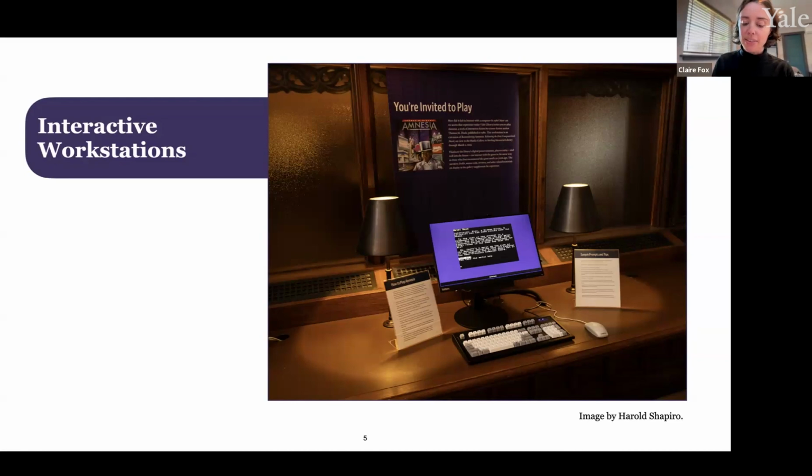But I do want to highlight that emulation is an act of translation. Interacting with Amnesia using an emulator is not the same experience that players in the late 1980s had when they interacted with Amnesia on their personal computers. There are some elements of loss that occur in this translation. However, what we gain by using emulators is the opportunity to provide broader access to this game using the contemporary hardware and software of today and in the future, which are always evolving, even when the archival materials stay fixed in time.